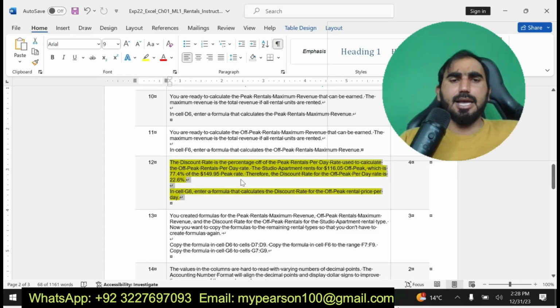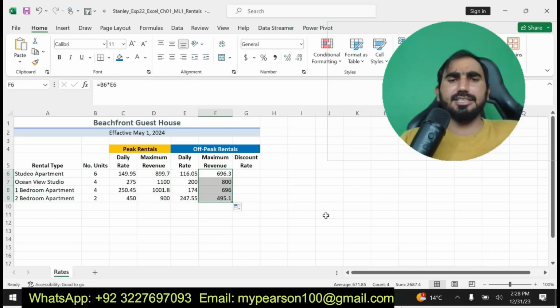Now you can see here I am going to solve step number 12. In cell G6, enter the formula to calculate the discount. Now I am going to fill the formula in cell G6 to find the discount rate. Here you can see I am going to solve this one.